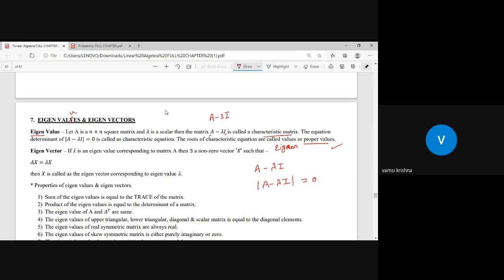What about the eigenvector? An eigenvector is something like this. If lambda is an eigenvalue corresponding to a matrix A, then there exists a non-zero vector x such that Ax equals lambda x. A is the given matrix and lambda is the eigenvalue. So corresponding to this eigenvalue, the eigenvectors are x, with Ax equals lambda x. X is a matrix; it can be something like x1, x2. You can take any matrix like that.